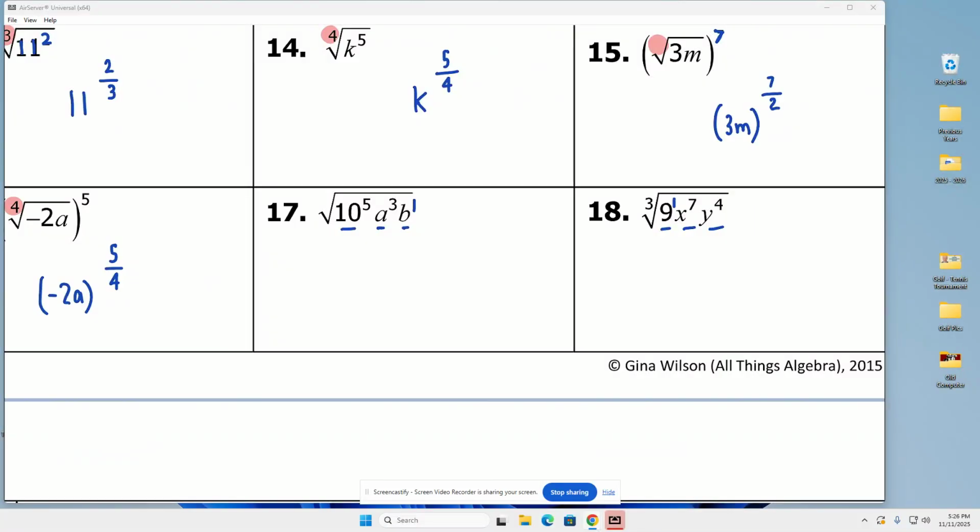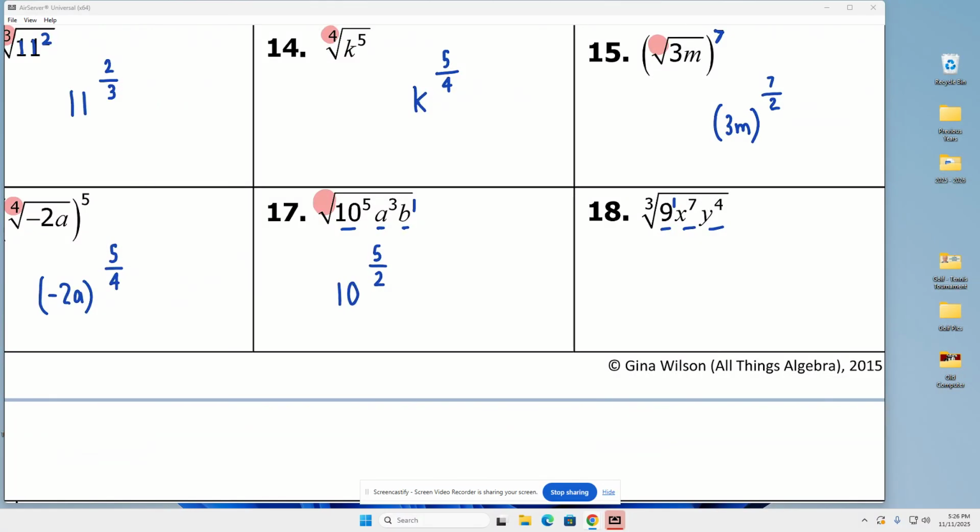So when I write all these, you still start with your root. Your root here is 2. That's going to be the denominator of your fractional exponent. And then since my first radicand is 10, it's going to go alone, but raised to the 5/2 power.